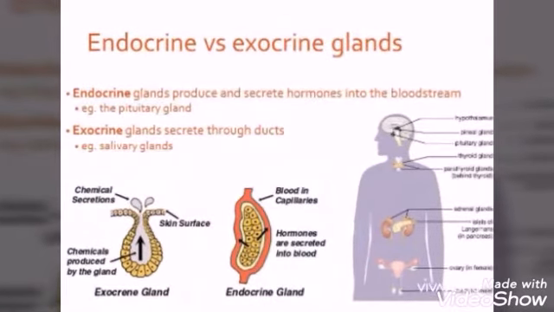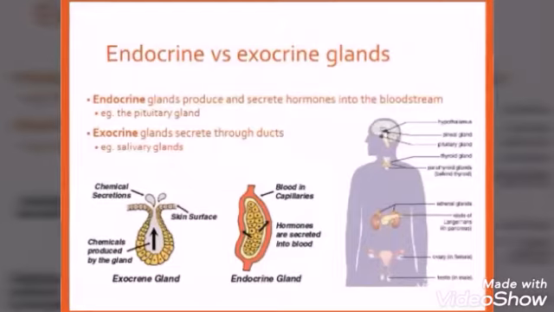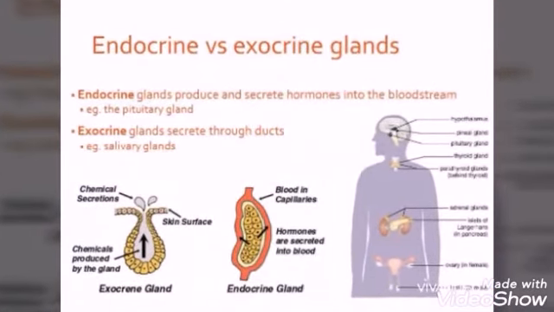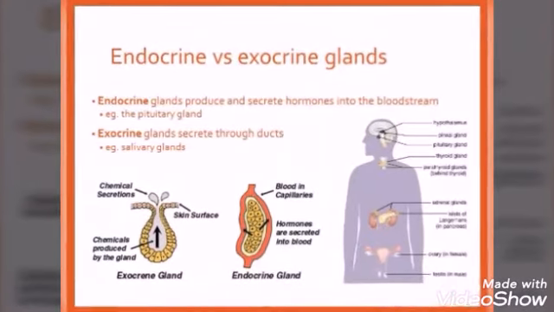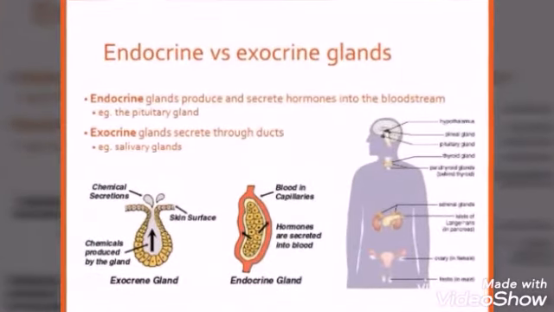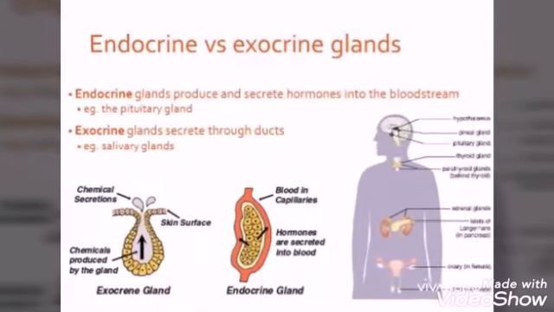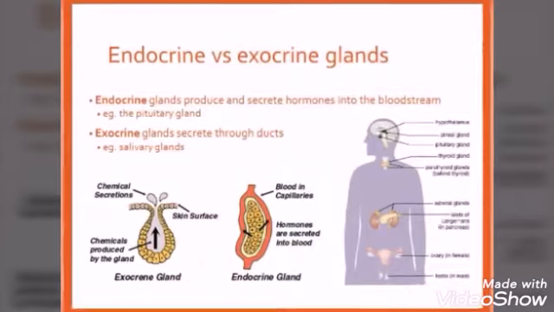There are two types of glands present in our body. One is the exocrine gland and the other is the endocrine gland. Exocrine glands have specific ducts to carry their secretions. Examples: salivary glands, mammary glands, sweat glands. Salivary glands secrete saliva. Mammary glands secrete milk. Sweat glands secrete sweat.